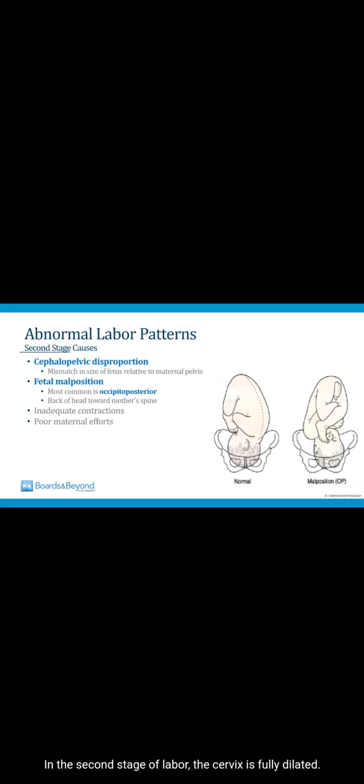In the second stage of labor, the cervix is fully dilated. This is sometimes called the pushing stage because this is when the mother is pushing the baby out of the womb. So causes of abnormal labor patterns in this stage usually have to do with abnormalities of the baby fitting its way through the pelvis and out of the womb. One of the reasons this can happen is if there is cephalopelvic disproportion. This refers to a mismatch in size of the fetus relative to the maternal pelvis.